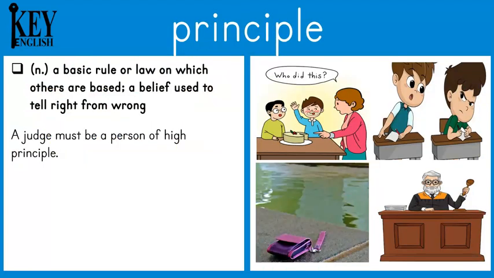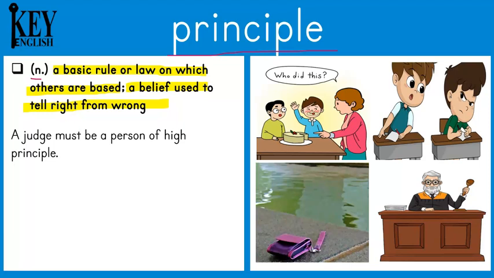Our next word is principle. Principle is a noun, and a principle is a basic rule or law on which others are based. A belief used to tell right from wrong. So, this principle is not talking about the person who works at a school and usually is in charge of all the teachers and things happening at a school. That's a different principal. This principle is talking about an important rule or something you believe that helps you decide what is right and what is wrong.